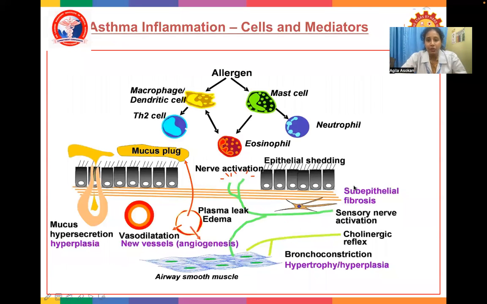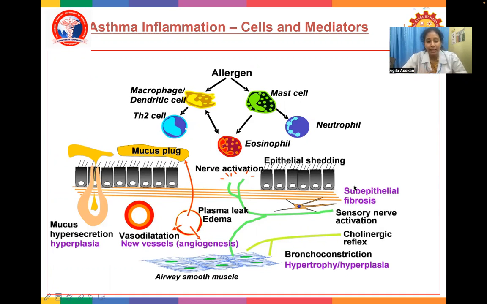So, asthma, inflammation, and cell mediators. There is an allergen. This allergen can be dust, mite, pollen, or any known allergen causing asthma. This allergen will activate the macrophage, the dendritic cell, or the mast cell. The dendritic cell will activate the T helper cell too, and the mast cell will activate eosinophils and neutrophils. All this inflammation will cause mucus plugs and mucus hypersecretion or hyperplasia.